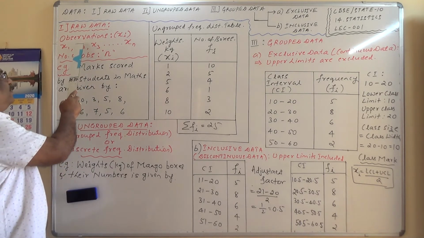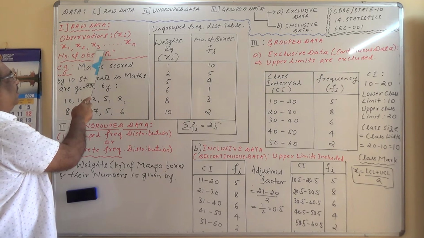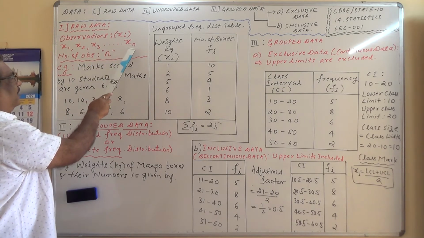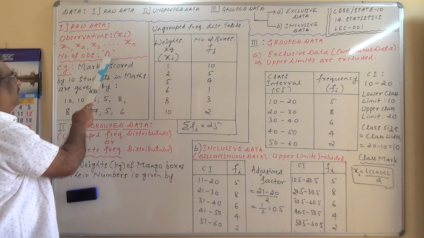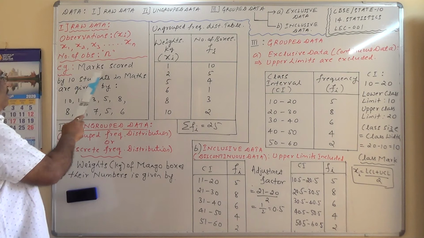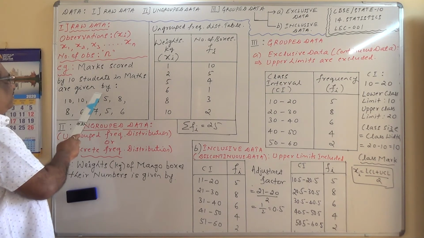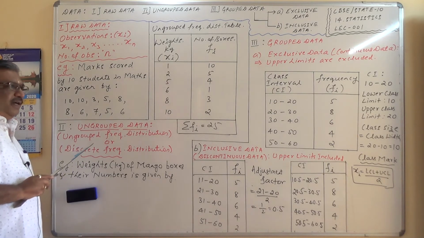Generally the observations are represented by xi: x1, x2, x3, up to xn, where n is the number of observations in the given data. The example is marks scored by 10 students in mathematics. So this is raw data.